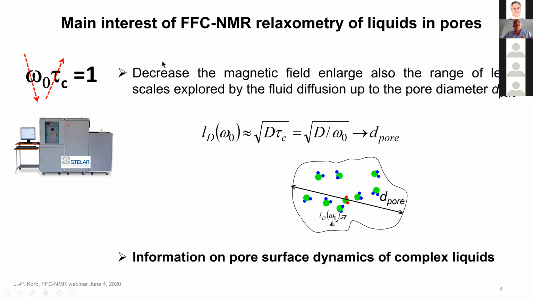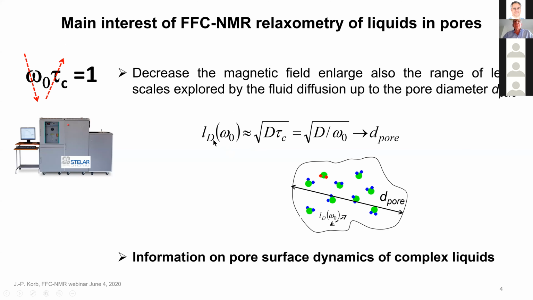Now, the main interest of my talk would be to apply this technique to liquids confined in pores, especially in micropores. And remember that we have this conservation relation: the product of Larmor frequency and correlation time is 1. So the idea with this fast field cycling technique is to decrease the magnetic field, then correlatively you increase the correlation time. But also, when you decrease the magnetic field, you also enlarge the range of length scale explored by the fluid diffusion over the pore diameter.